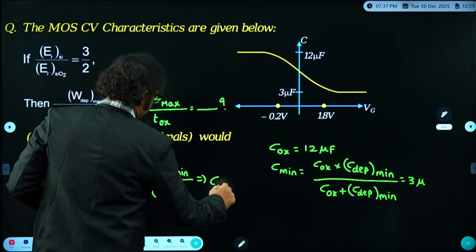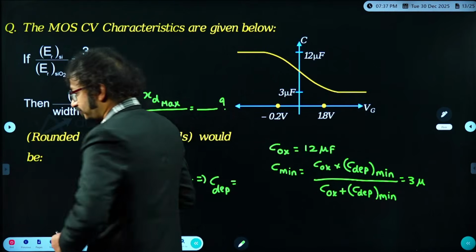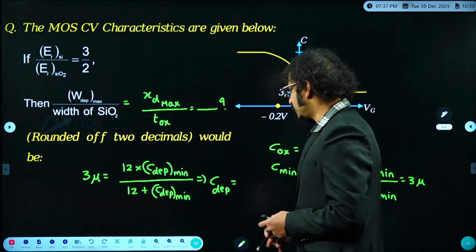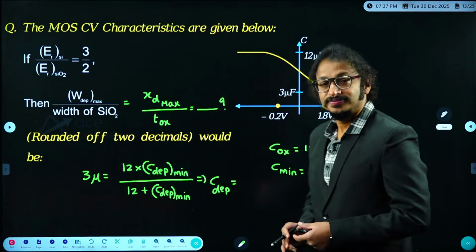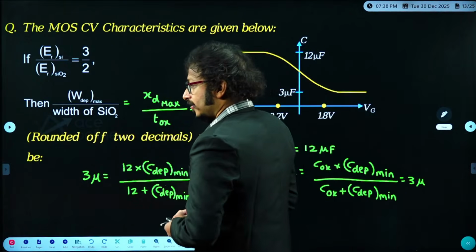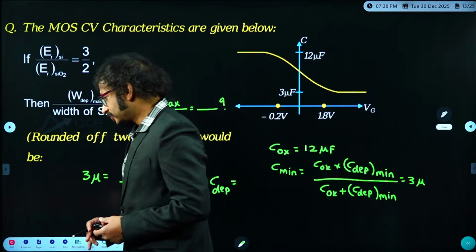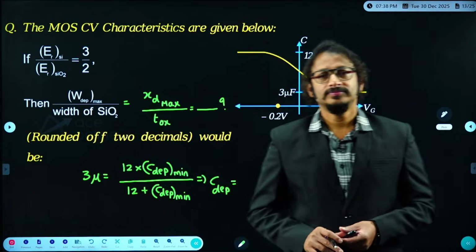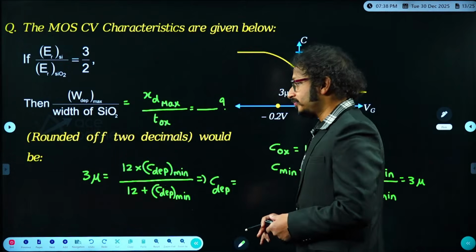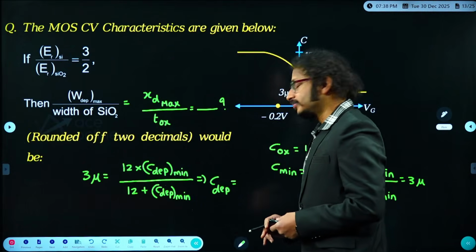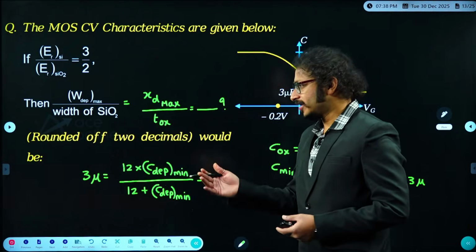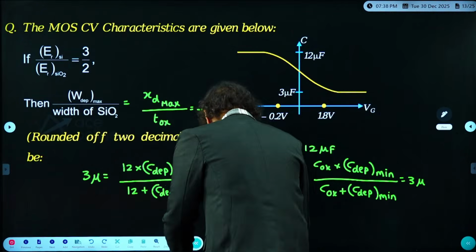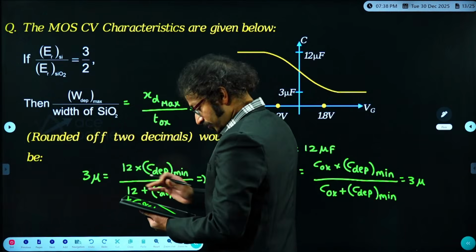Students on live YouTube, what value for C depletion minimum did you get? Anybody in the class? Otherwise, I can show it. You got 4 for C depletion minimum.